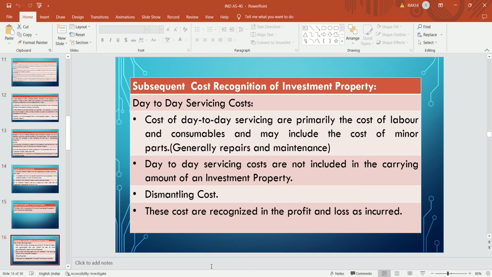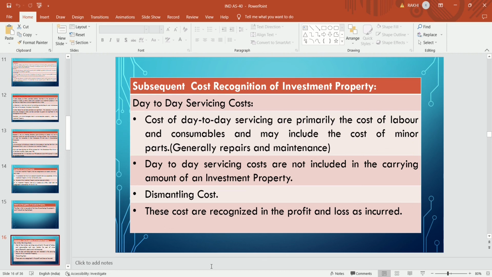If the cost is measured and incurred in a way that derives a future economic benefit flowing to the entity, then that cost is to be capitalized with the cost of the asset. Otherwise it should be charged to P&L.